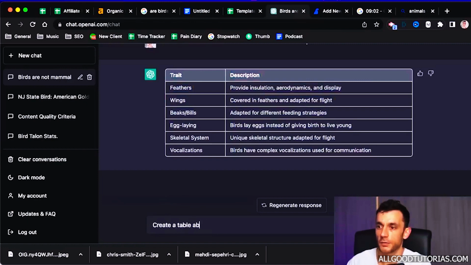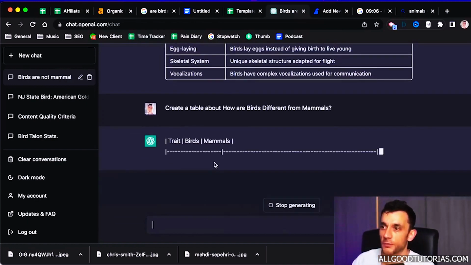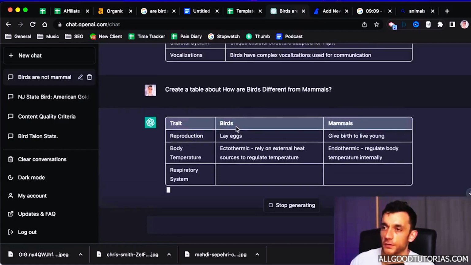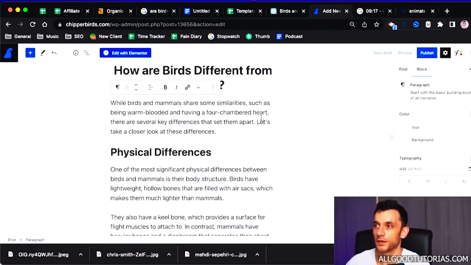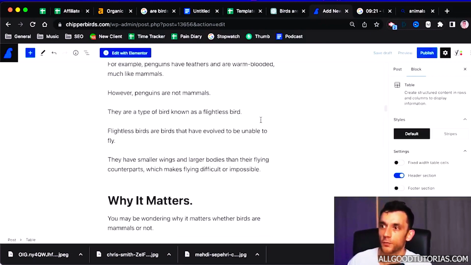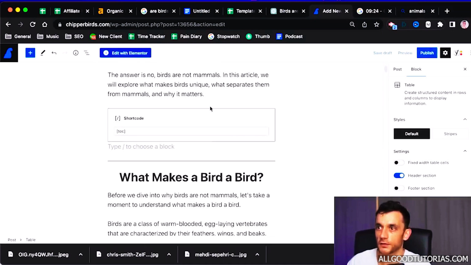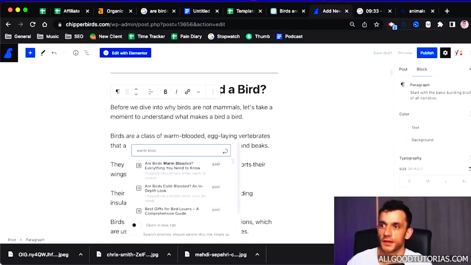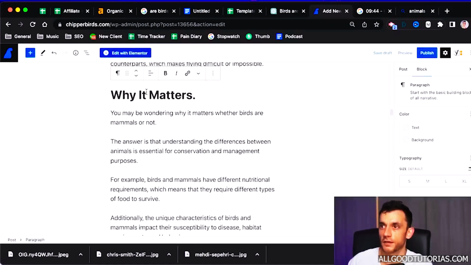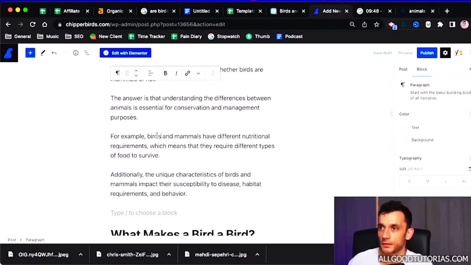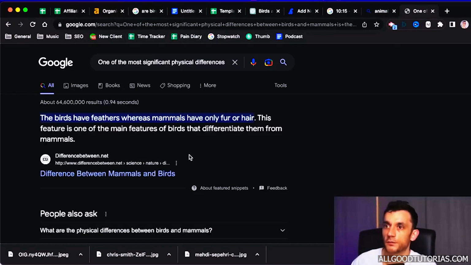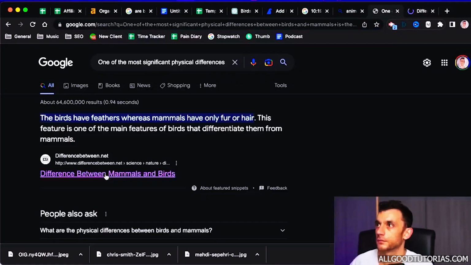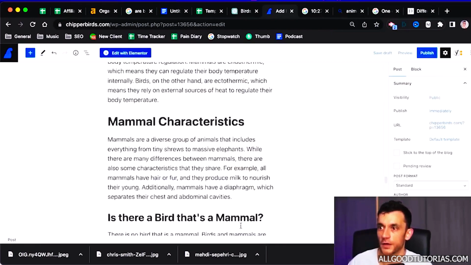So we can say create a table about how birds are different from mammals, and then it would just give us a nice little comparison table that would normally take you about an hour if you were researching this yourself. So we can paste that in like this. We also need to add in some internal and external links to the content, which we'll do now. And we can just go through the content, add in some internal links, clean up the rest of the content as well. And as we scroll through, let's take a look. We can find some relevant sources to link to as well, like this one. Paste that in there. So we've got some outbound links too.